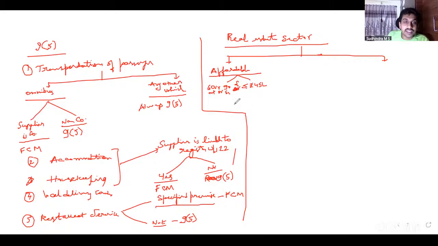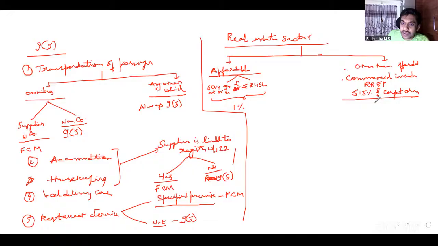Here, what is the tax rate? 1%. Other than affordable housing, and construction of commercial shops or commercial space inside residential projects. What is the condition for commercial space inside a residential project? Up to 15% of the total carpet area. If that is satisfied, 5%.